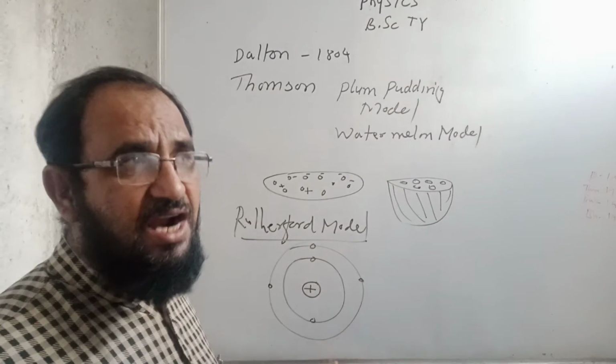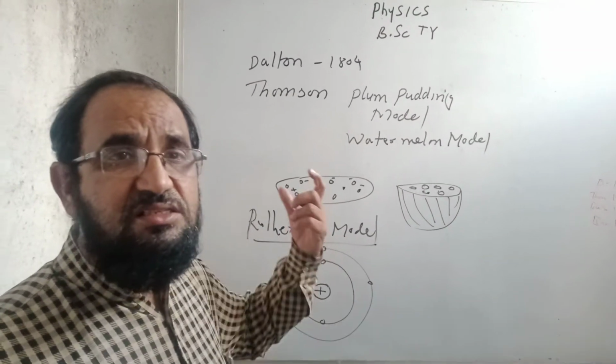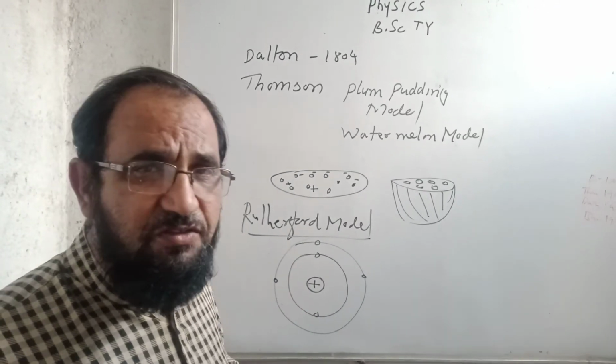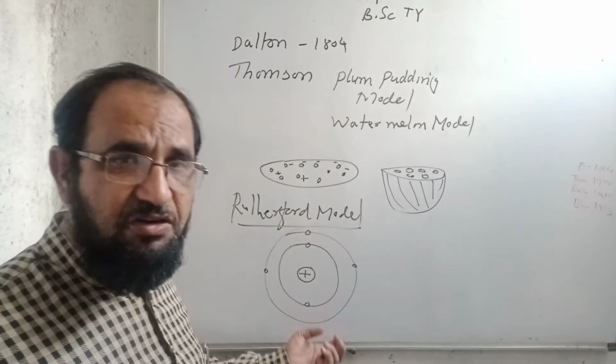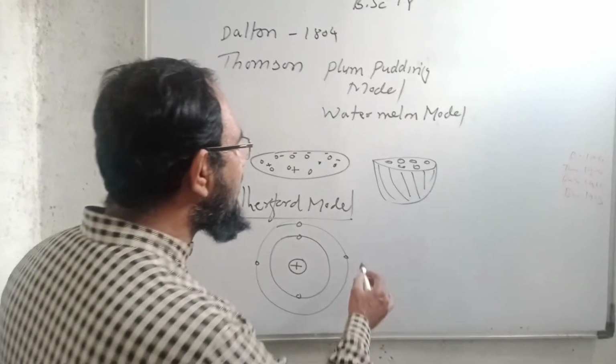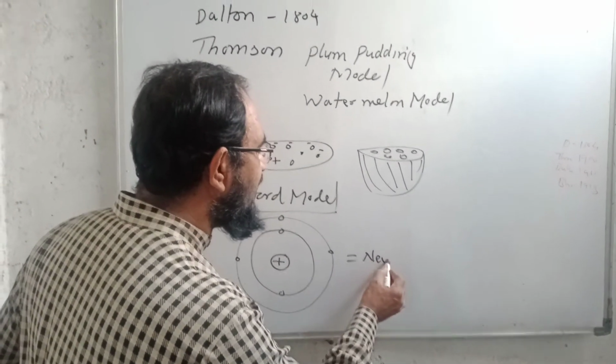The total charge on an atom is neutral, means the total number of positive charges is equal to the total number of negative charges, and the atom as a whole is a neutral particle.